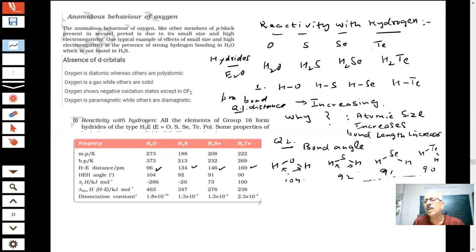What is the reason then? What is the reason the bond angle of water is 104 degrees and this is 92 degrees? The question is there. What is the reason then? Why? Once you learn it, you will never forget it, and we will be able to answer the question very easily in the exam.